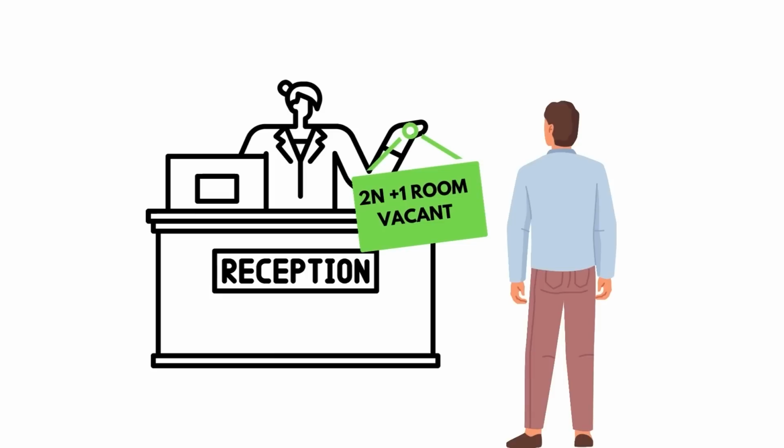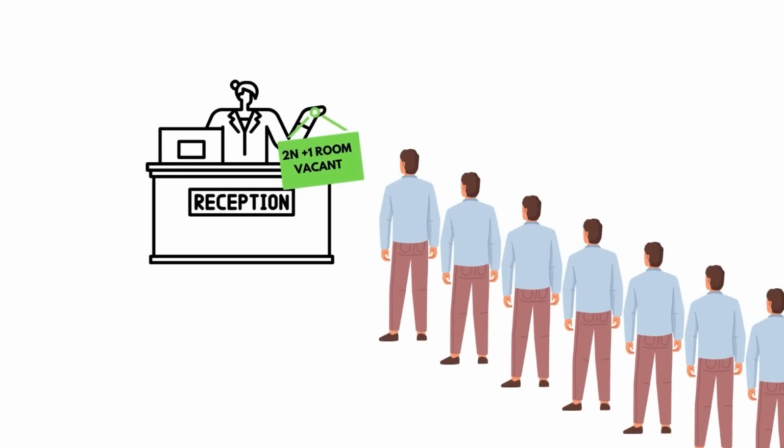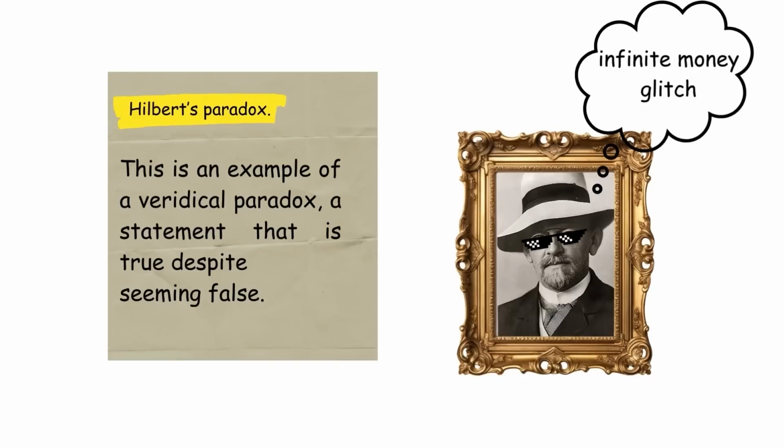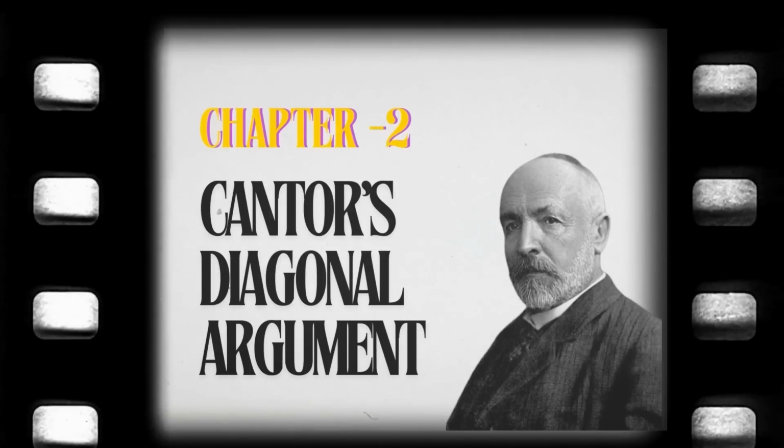The fact that Hilbert's Hotel can accommodate new guests despite being full is known as Hilbert's Paradox. This is an example of a veridical paradox, a statement that is true despite seeming false.